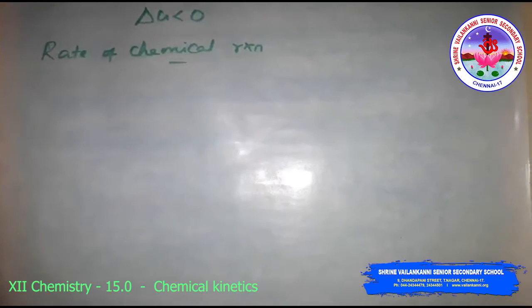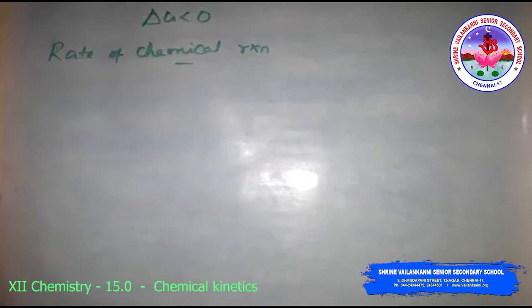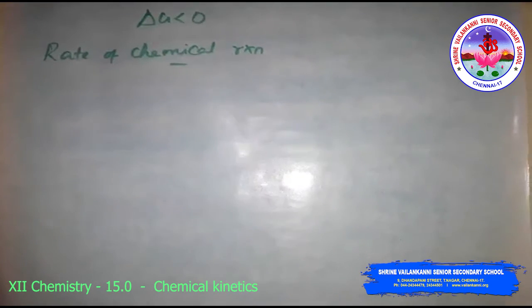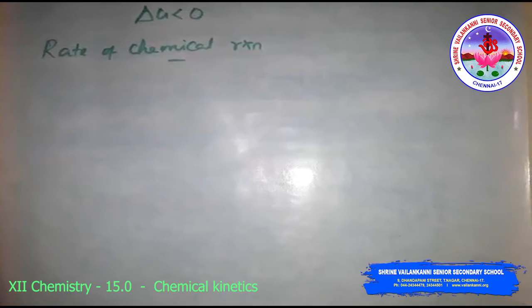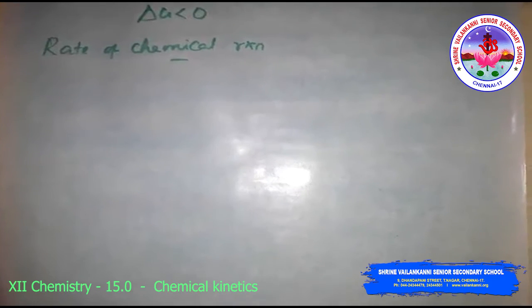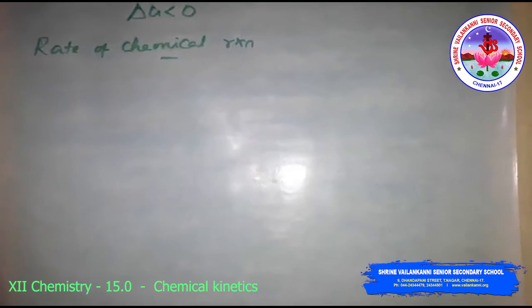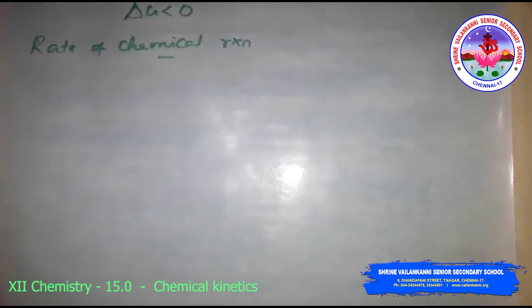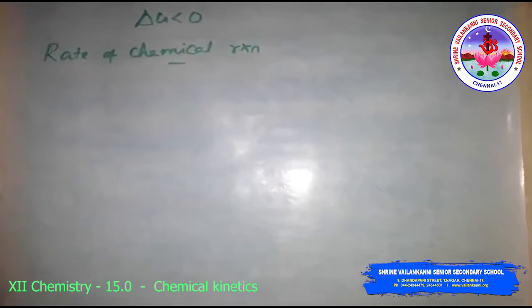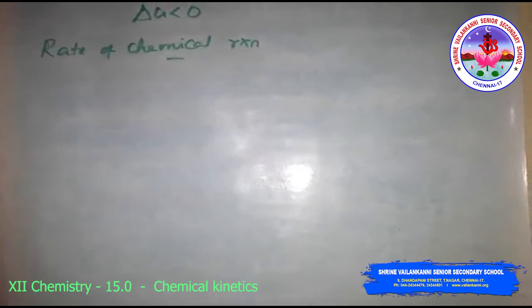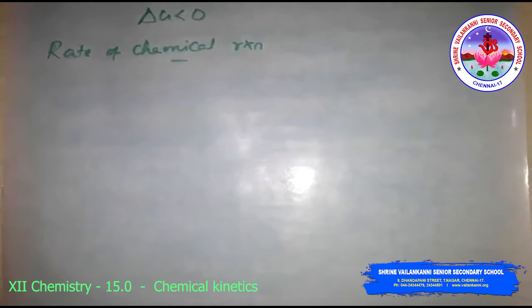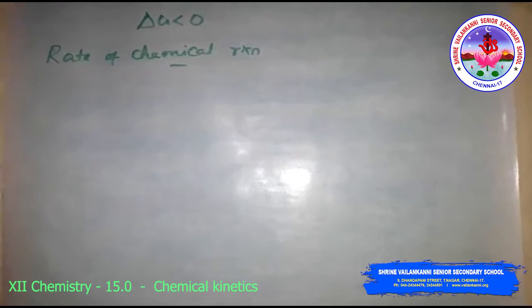That means what is the speed of the reaction. You must know that the speed of an automobile is expressed in terms of change in position or the distance covered in a certain period of time. Similarly, the speed of a reaction, or the rate of the reaction, can be defined as the change in the concentration of the reactant or product in unit time.